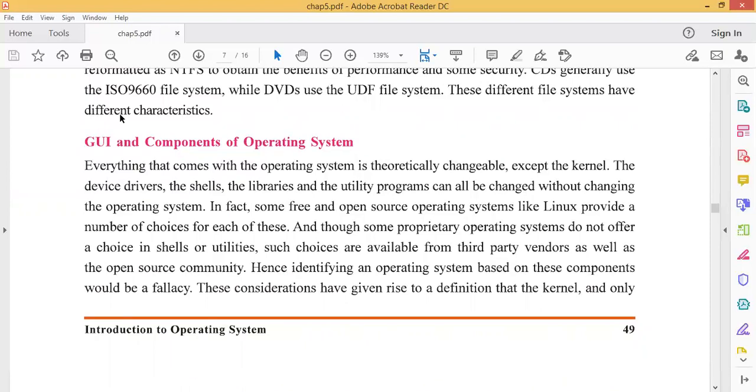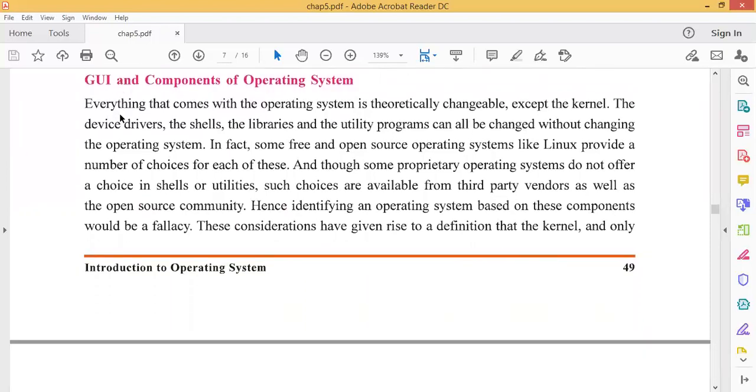Now, GUI and components of an operating system. What is a GUI? I hope you remember. At the start of this chapter, I explained what the disk operating system is and what the Windows operating system is. Windows is a graphical user interface, while the disk operating system is a character-based, black and white operating system. Everything that comes with the operating system, hardware or software, is theoretically changeable except the kernel.